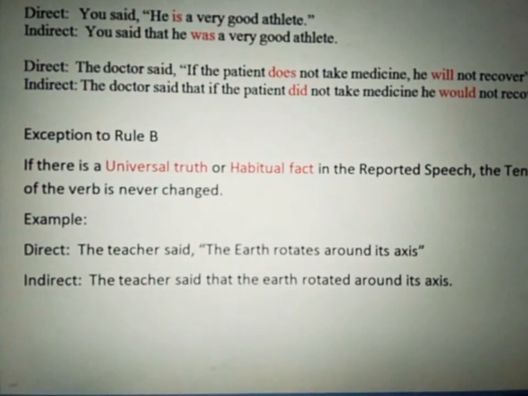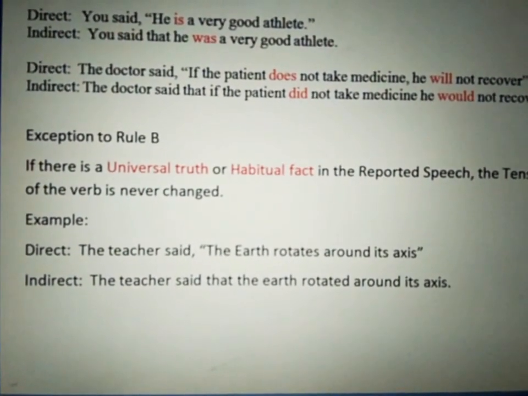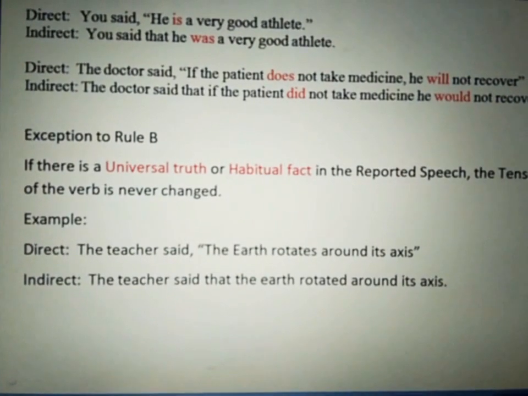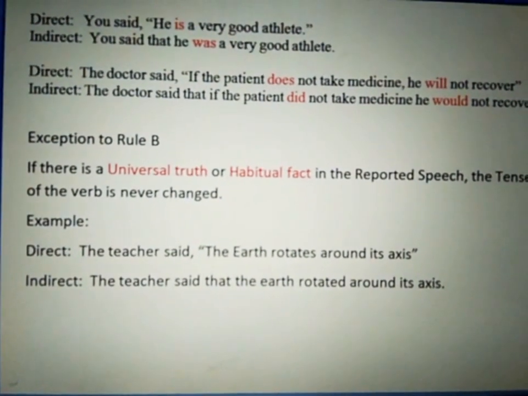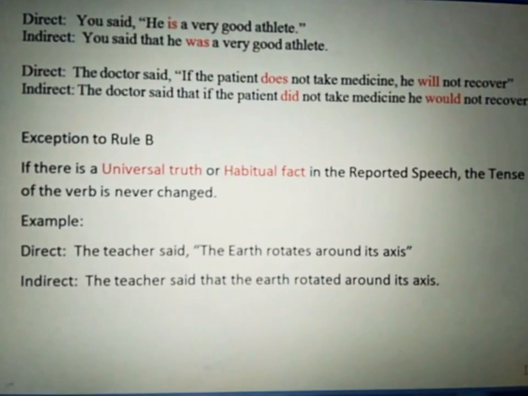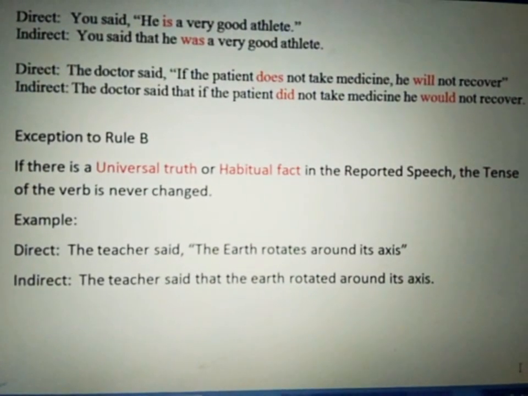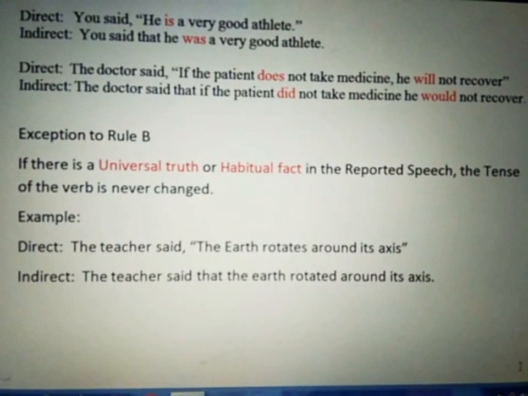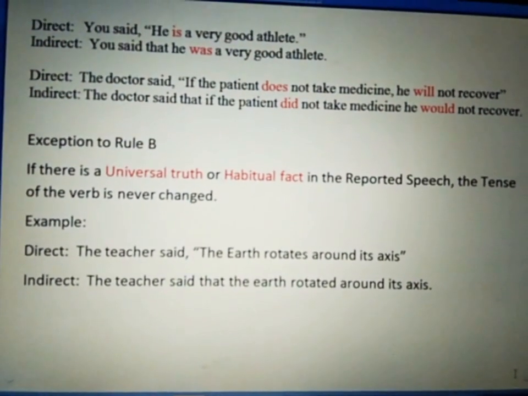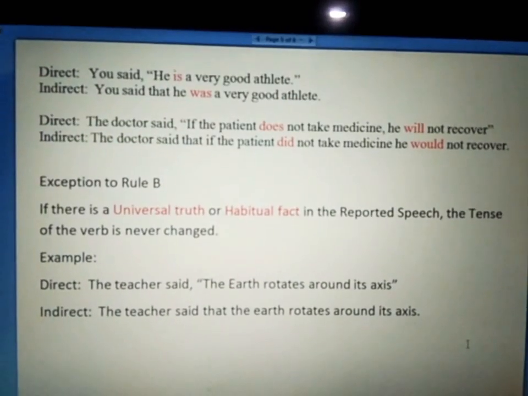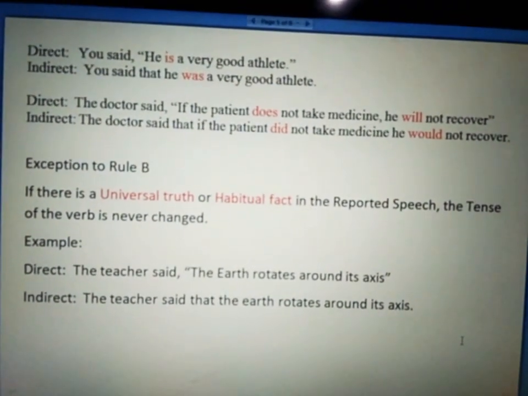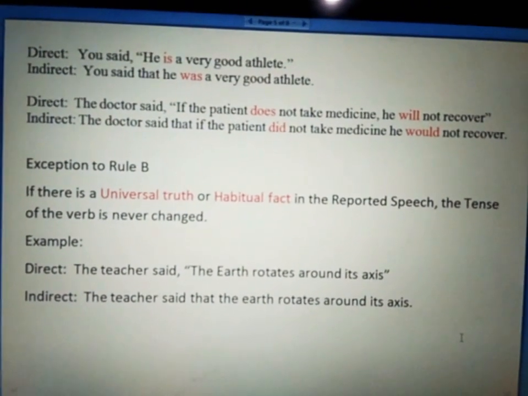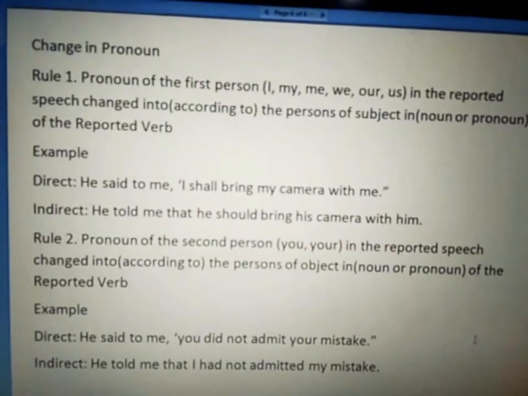But the given sentence in the reported speech is a universal truth. So it will not change in its sense. The teacher said that the earth rotates around its axis.